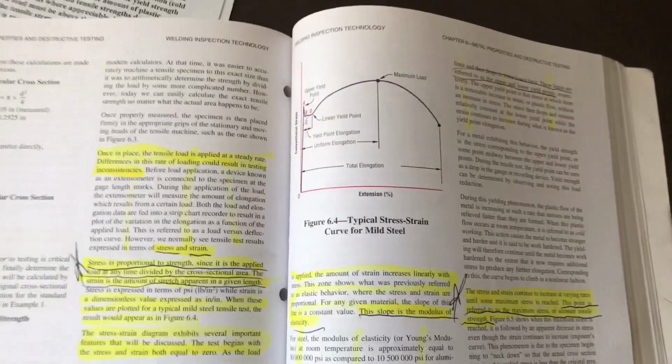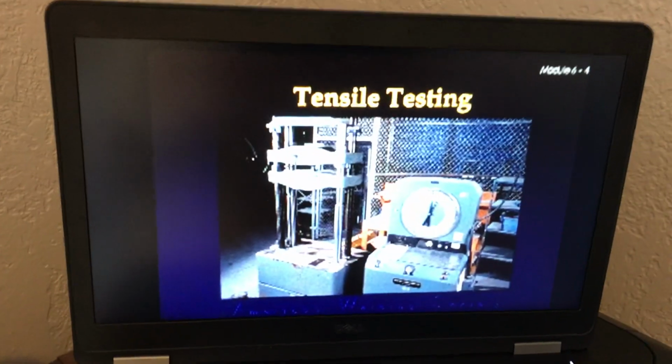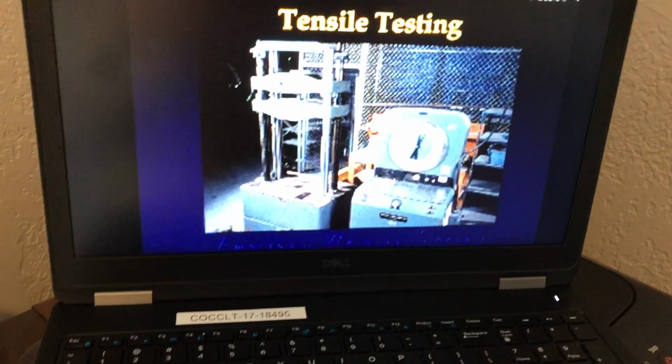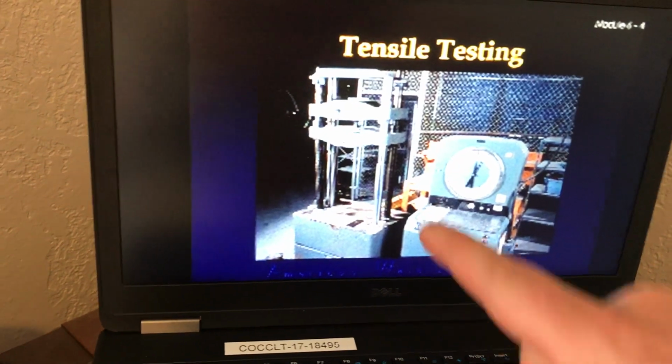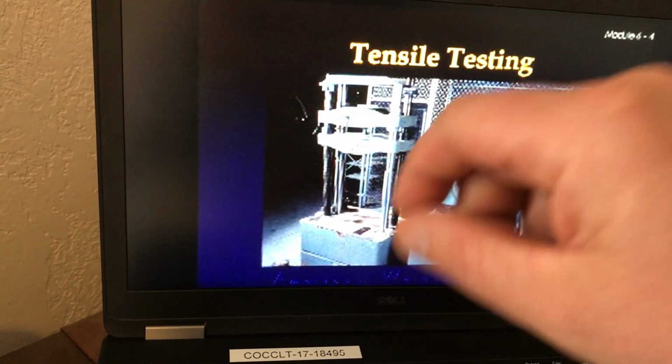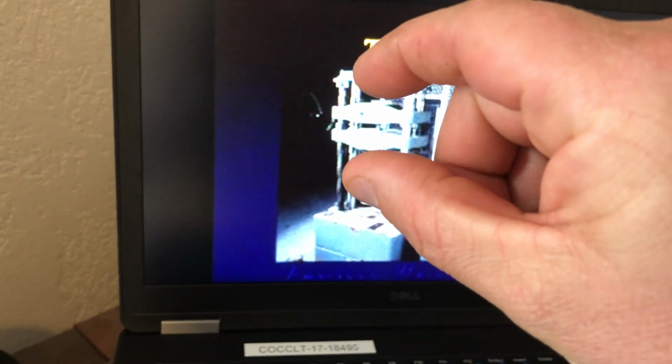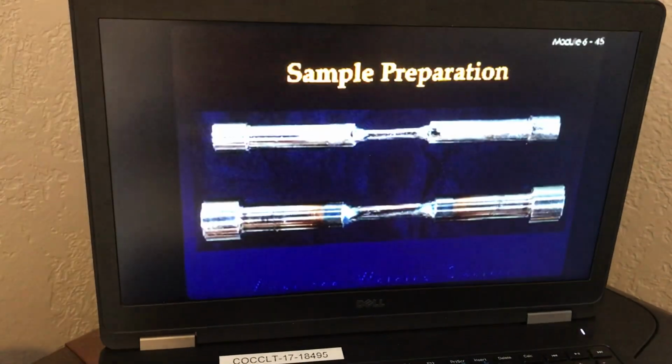Okay. So, a typical stress strain curve for mild steel. Let me switch back here to the PowerPoint. You can see a tensile tester. This is a bigger one. However, ours lays on its side, but the opposite end of the bender is where you can put one piece in here, one piece in here, and then pop it. Okay. All right.